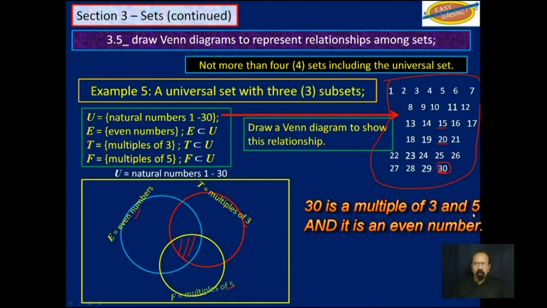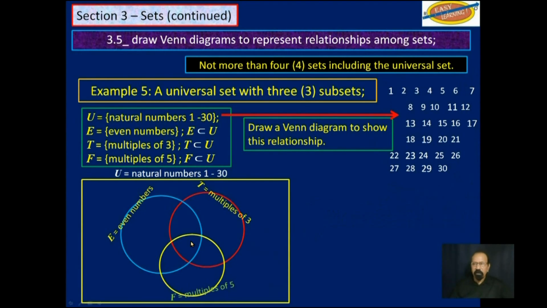It is a multiple of 5. It is also an even number. So it seems to us like 30 is the only element from that universal set that will fit in this position here. So we will move 30 and put it there. So now 30 is gone from here.